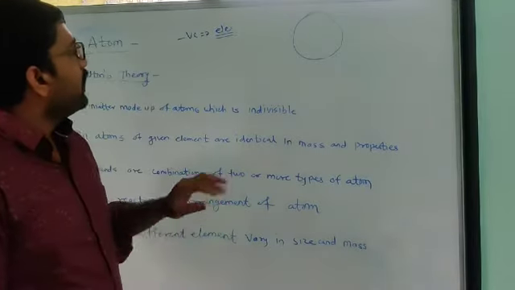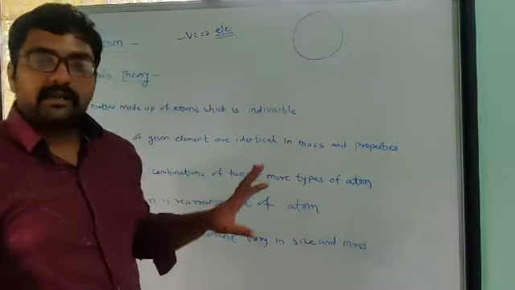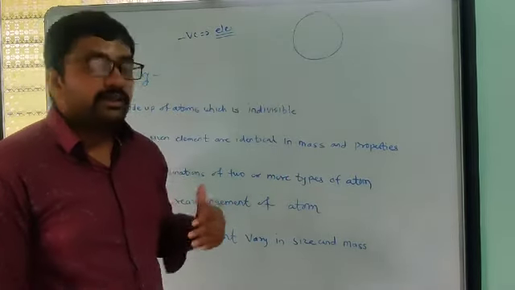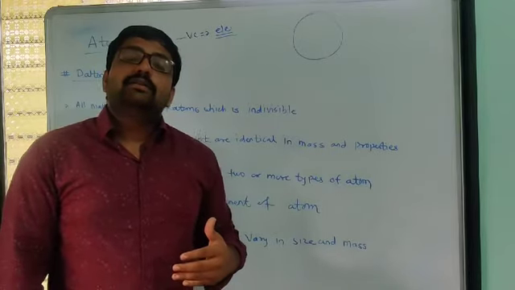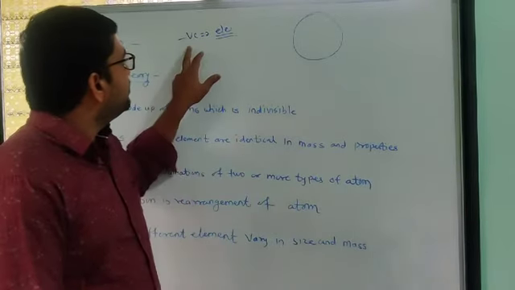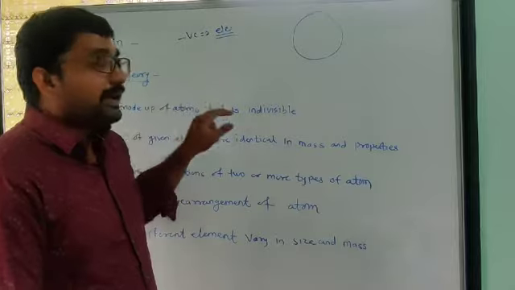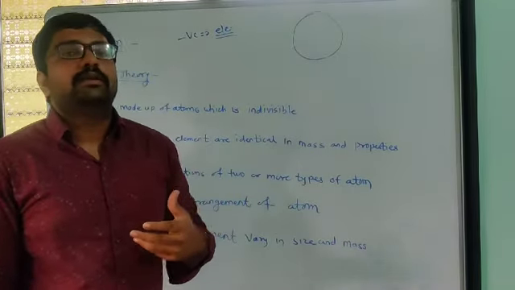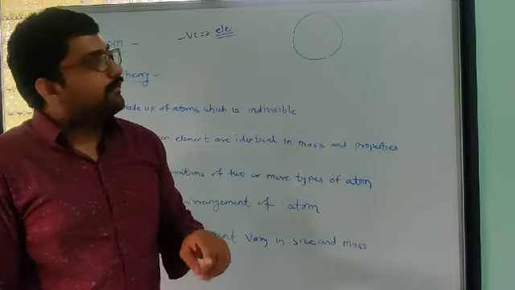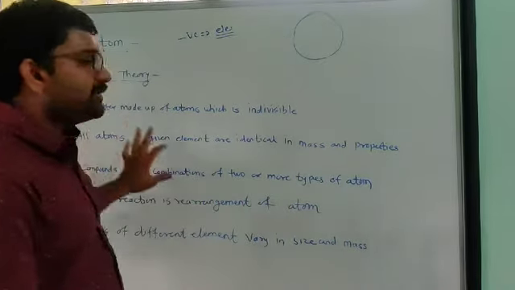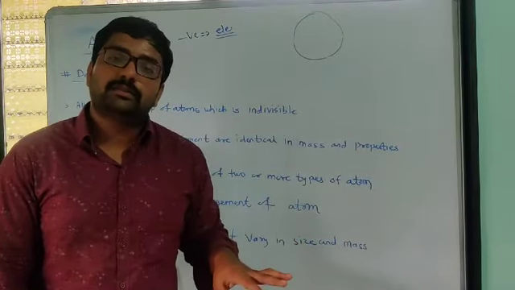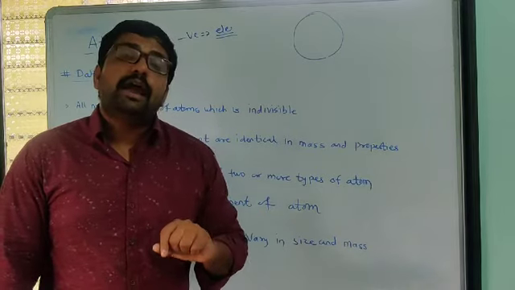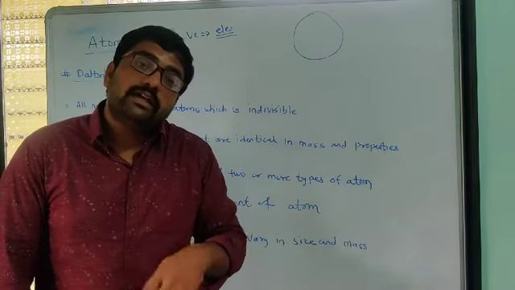Also, the atom is a rigid sphere, and whatever matter is inside the atom is uniformly distributed. But this is actually not right, as was proved by Sir J.J. Thomson in his model. First, he studied Dalton's theory, and after that he found some loopholes in that atom model, and after studying that, he formed his own theory.